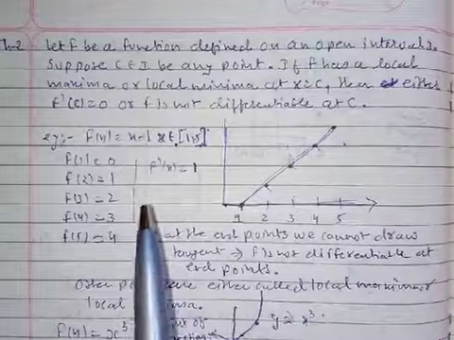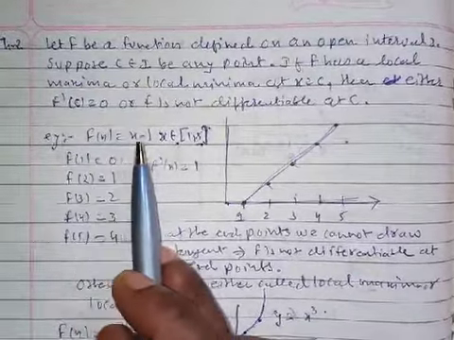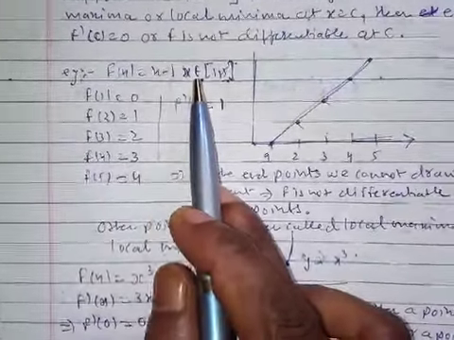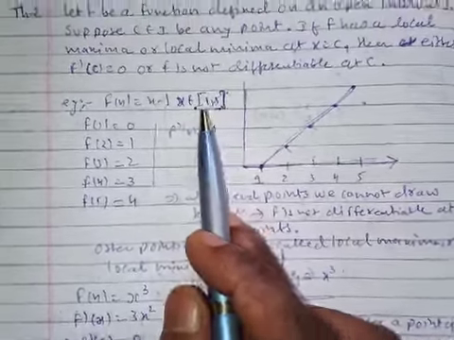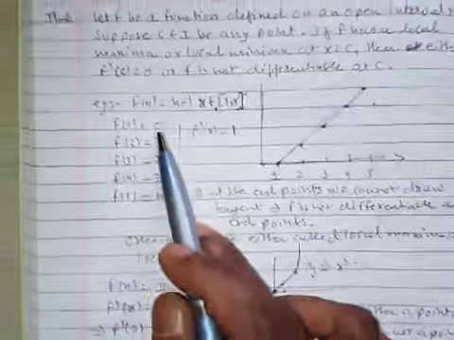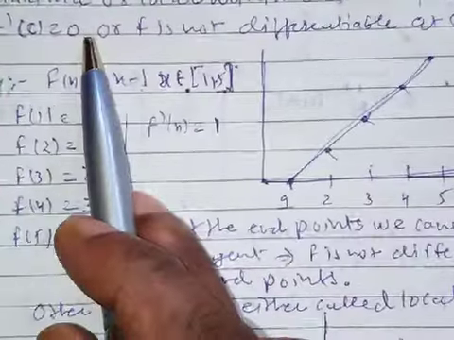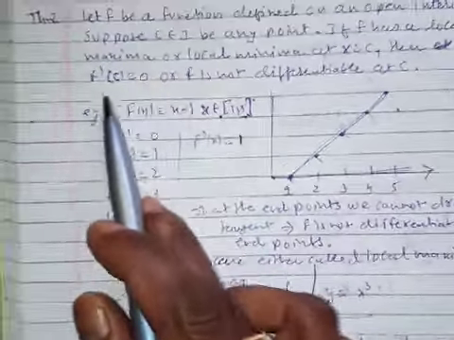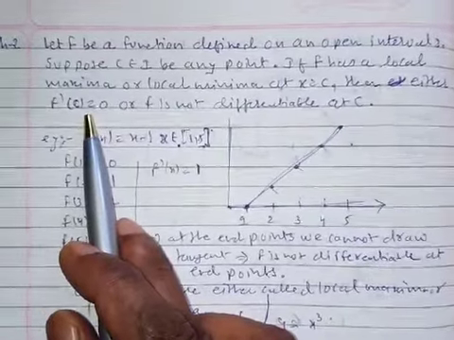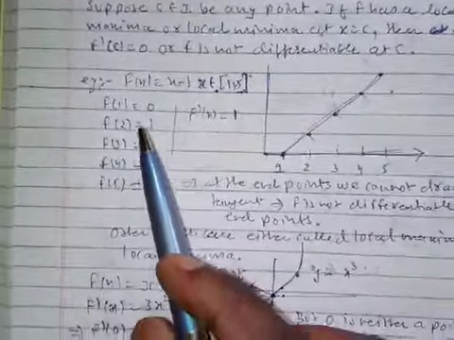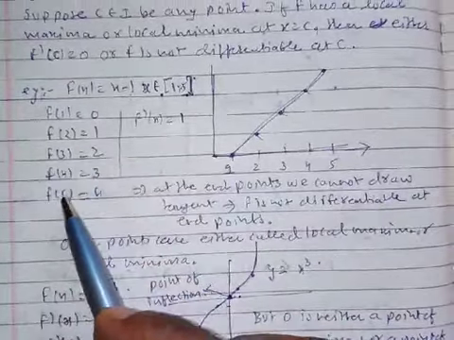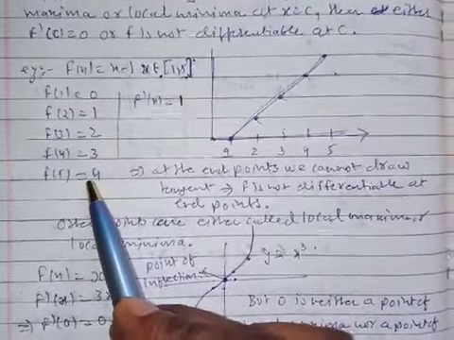Say for example, f of x is equal to x minus 1 in the closed interval, say 1 to 5. Is it? F of 1 is 0, so it is not differentiable. It is the first point we got. It is that f dash of c is equal to 0. Is it? And if we say f of 2, 3, 4 and 5, it is.